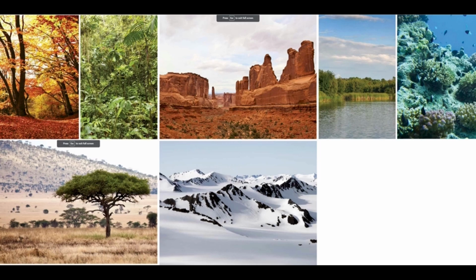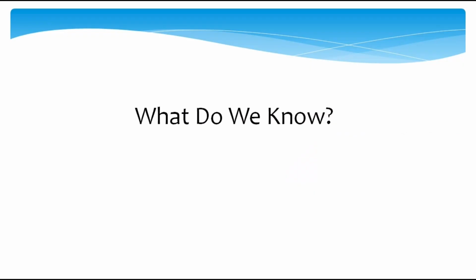Now, can anyone give examples of animals well adapted to live in these ecosystems? In the forest, there could be bears, deer, and squirrels. Absolutely. And in the desert? Maybe camels, snakes, and scorpions. Fantastic answers, everyone. You all have a great understanding of ecosystems and habitats. Keep up the excellent work.